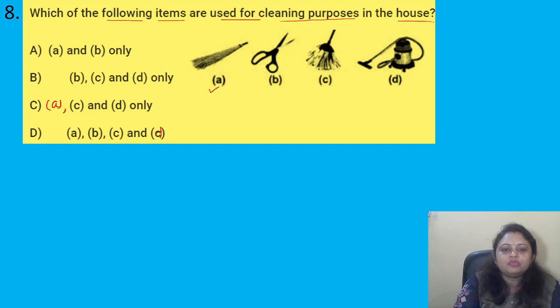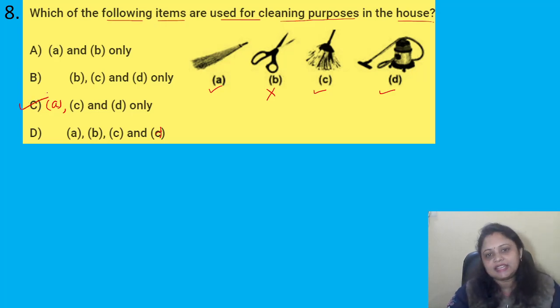We use a broom, we use this for wiping, this is the vacuum cleaner. We never use scissors for cleaning, do we? No. So what is the correct answer? It will be option C, that is A, C and D only.